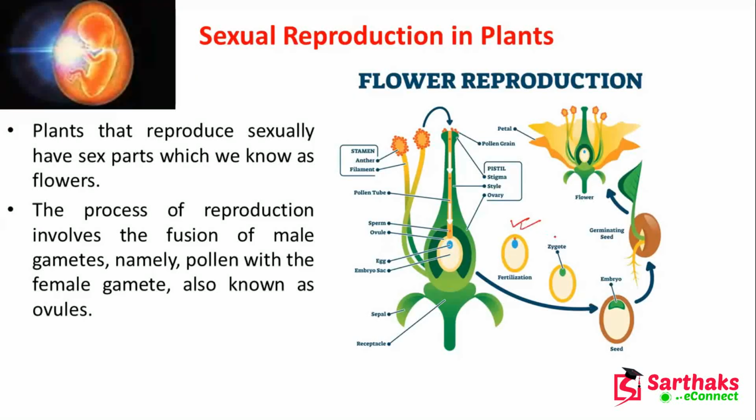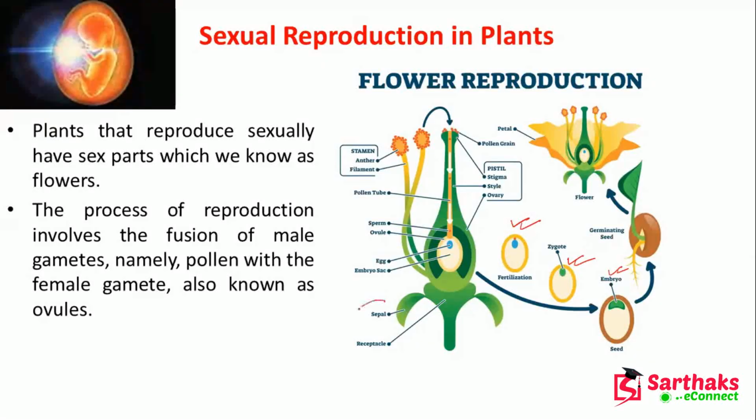So this is the first step. Then the zygote will be created, then the embryo, that means the zygote will be developed, that is called the seed. This is the seed, and after that the germinating seed, that means from this the shoot will come out. So that is the flower reproduction.